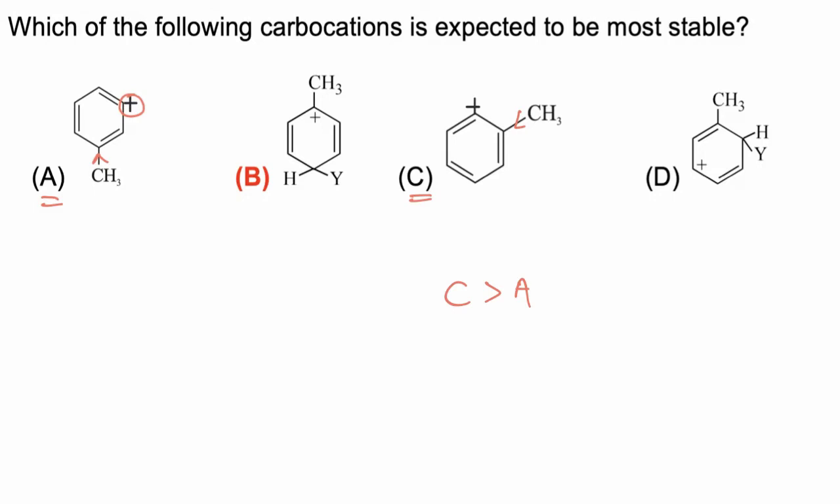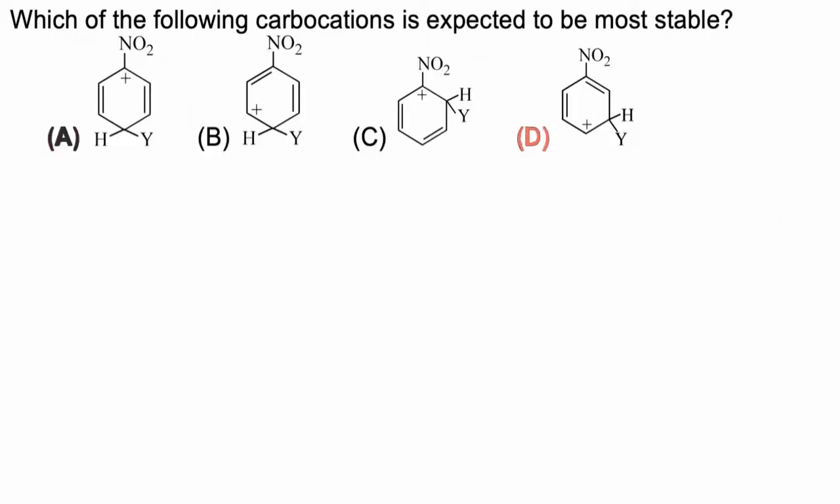Now comparing B and D. B and D both are having positive charge which is involved in resonance. This one is involved in resonance, but along with resonance, this is a 3-degree carbocation. This molecule is only having resonance, and along with resonance it is a 2-degree carbocation. Out of 2-degree and 3-degree carbocation, 3-degree carbocations are more stable, and hence out of B and D, B is more stable. So the correct sequence is B, D, C, A, and hence the most stable carbocation is B.